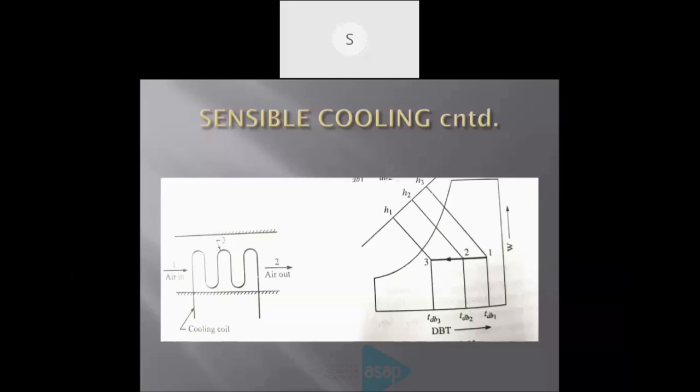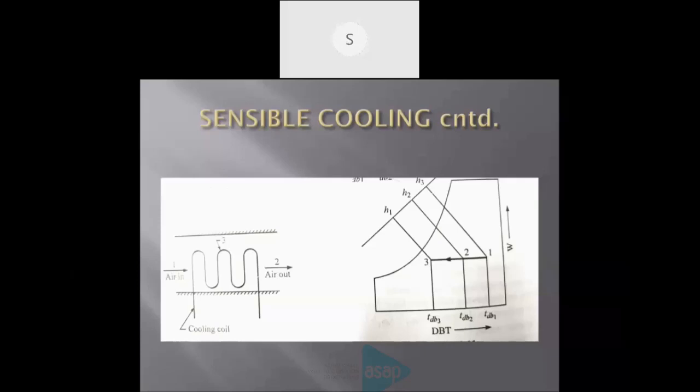Our aim is to decrease the temperature of entering air to the surface temperature of the cooling coil. But normally it is impossible. It reaches only an intermediate temperature that is marked as point 2. The temperature is TdB2, dry bulb temperature 2, and the corresponding enthalpy is marked as H2.